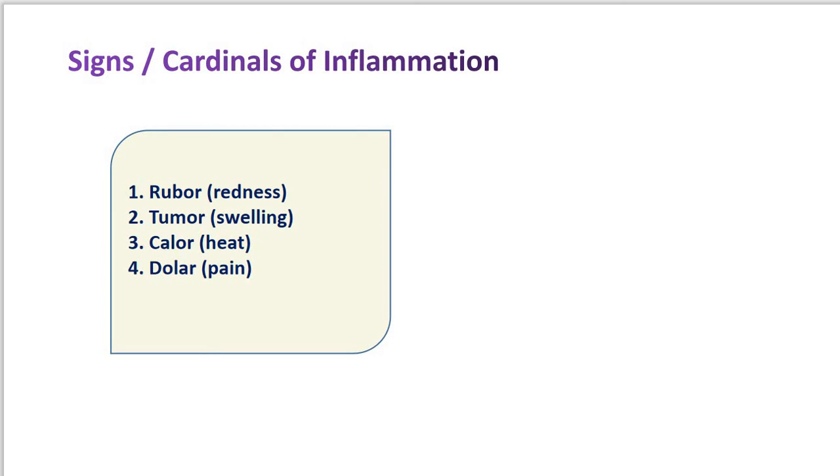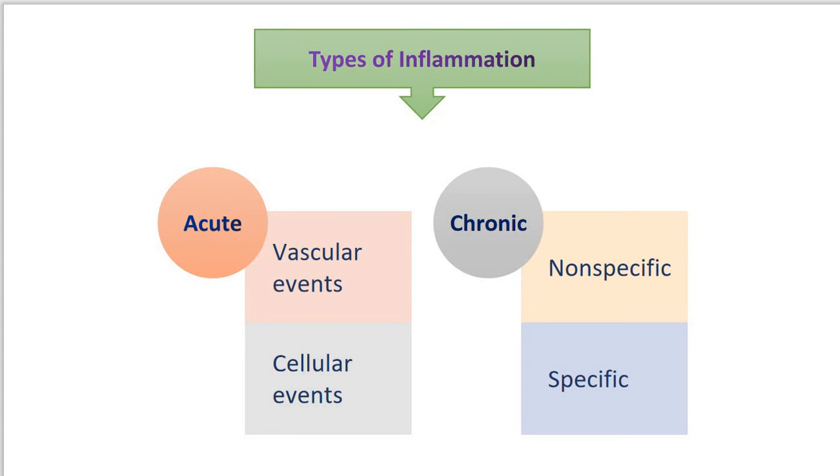Now here the word inflammation means burning. This nomenclature had its origin in old times, but now we know that burning is only one of the signs of inflammation. Now here we have the different types of inflammation, acute as well as chronic inflammation.